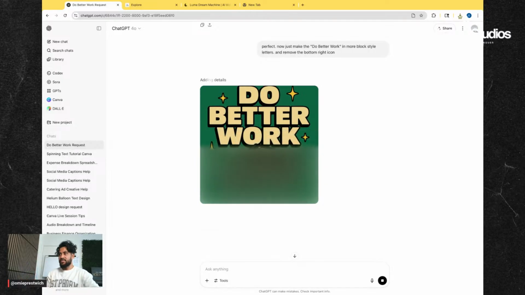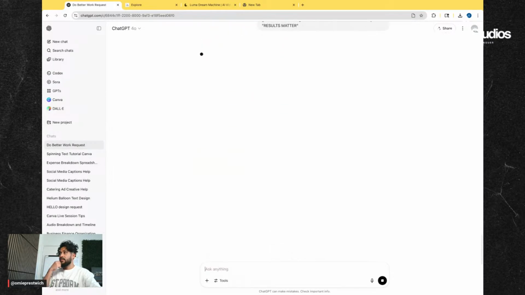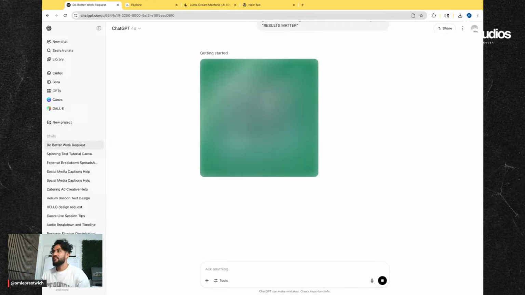So here's a problem with ChatGPT. Now it's going to start doing this. I don't know why. Do better work. Go back to the sizing as before and make the words now say results matter. And see what it does. See, I think it's going to start doing it again with a 1x1. So I might have to say 4x5. Let's see what it does. We'll find out right now.